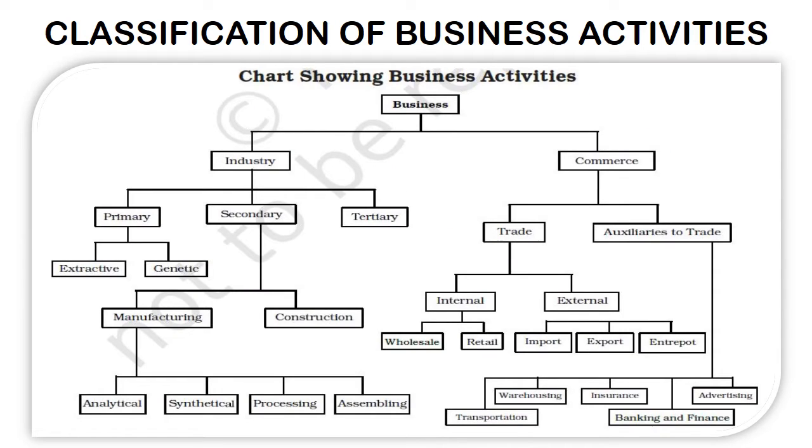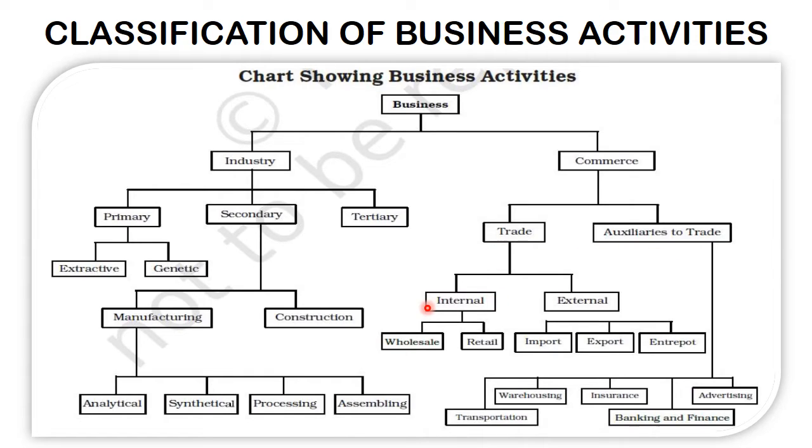This is a chart which is showing business activities. Business is divided into two main parts, that is industry and commerce. Industry is divided into three main parts: primary industry, secondary and tertiary. Primary is divided into two parts, extractive and genetic. Secondary is divided into two parts, manufacturing and construction. Again, manufacturing is divided into four parts: analytical, synthetical, processing and assembling.